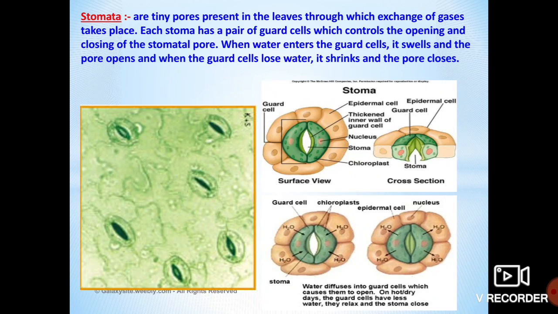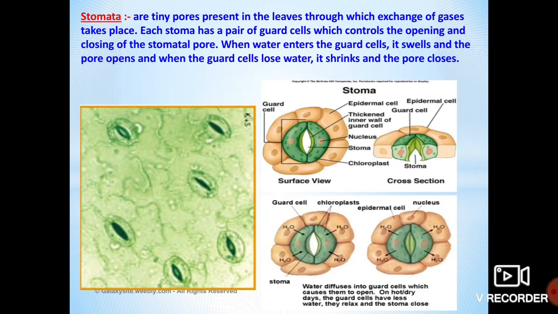If you come to insects and mosquitoes, there are air holes or spiracles present in the entire body. These spiracles are very helpful for the exchange of gases.